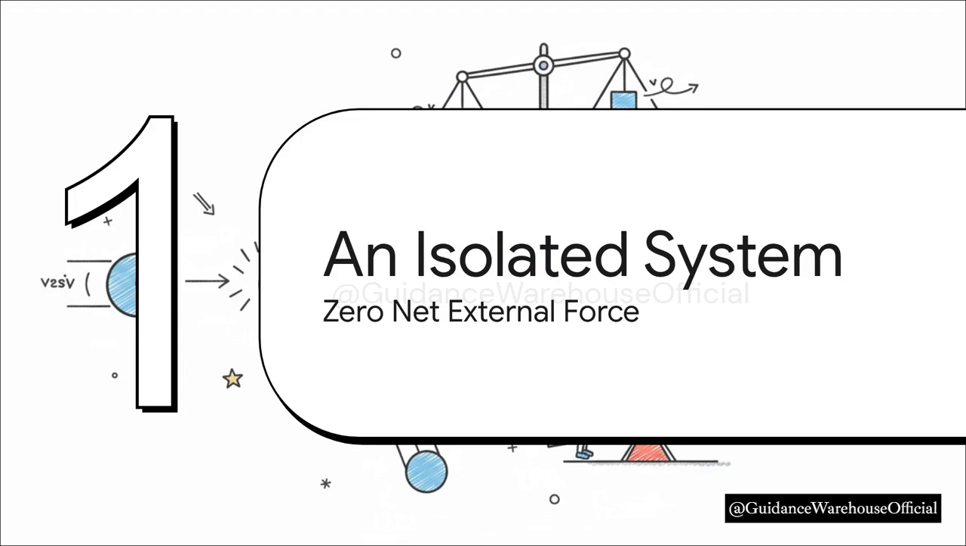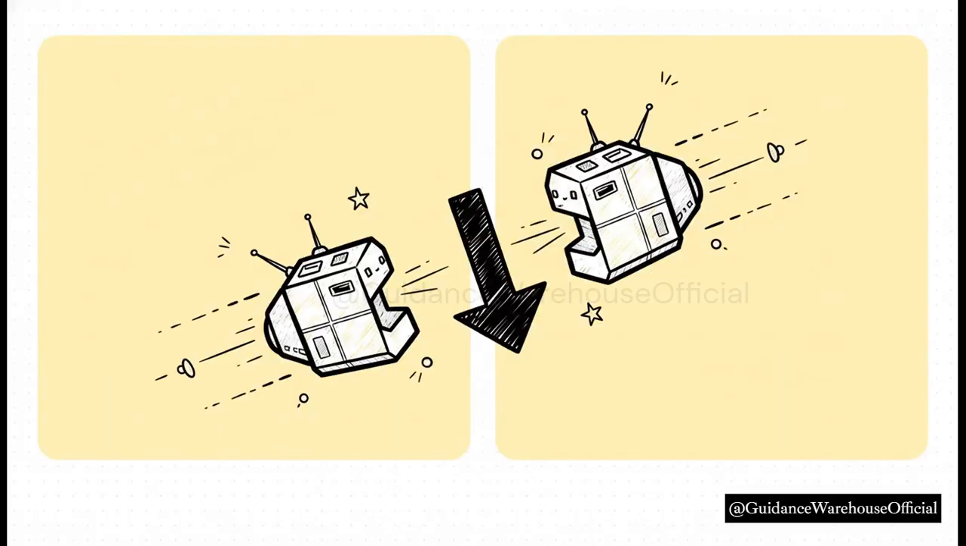Section 2, defining an isolated system, the rule of zero net external force. An isolated system is defined very strictly. It's a system where the net external force is exactly 0. F net equals 0. If friction from the road is dragging on the cars or wind resistance is pushing them, and you don't account for those forces, the system isn't isolated. The only forces that matter are the internal ones.